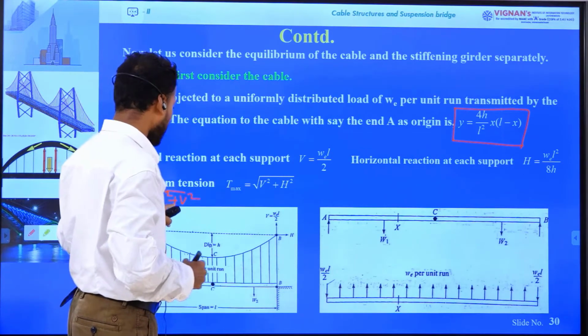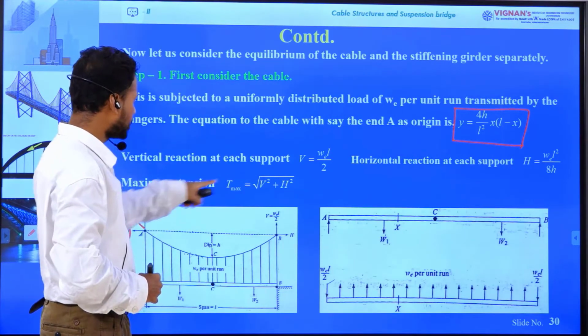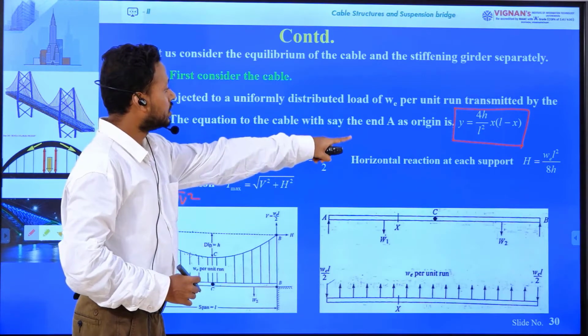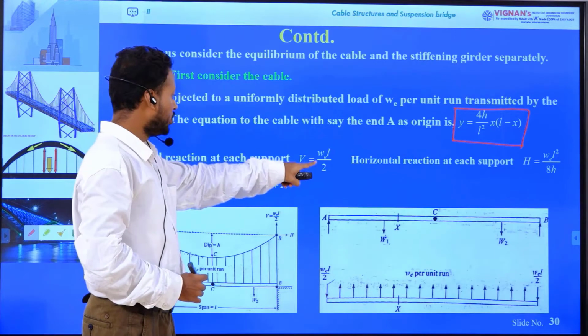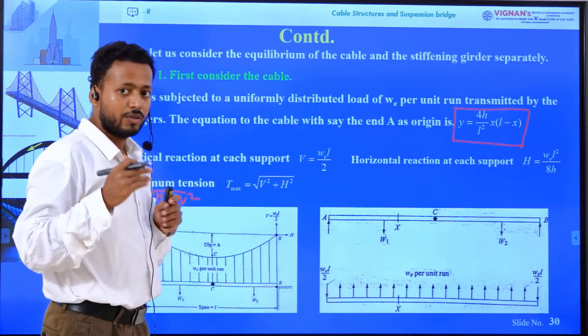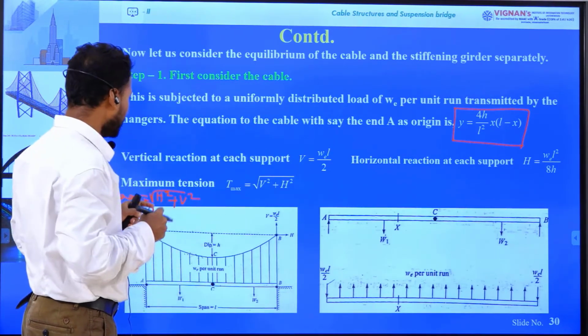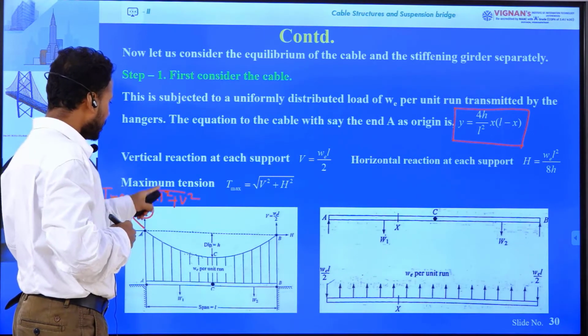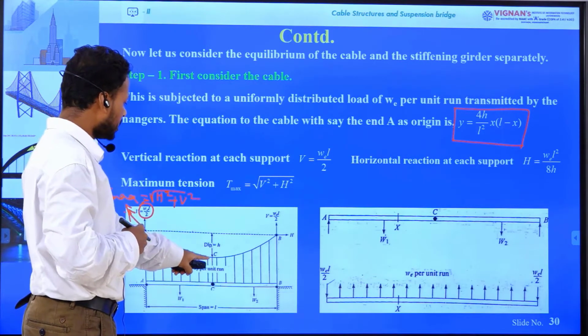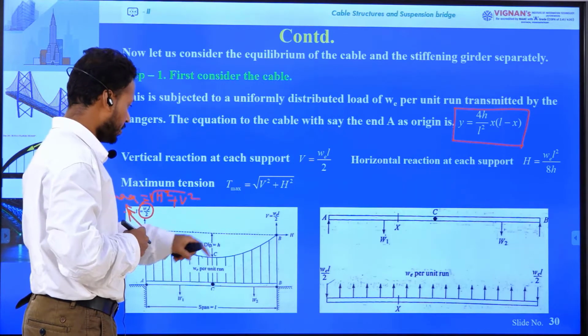Here I can put the value of H as WL square by 8h and the value of V as WL by 2. In this way we can calculate the maximum tension at the support and the minimum tension at the center point of the cable.